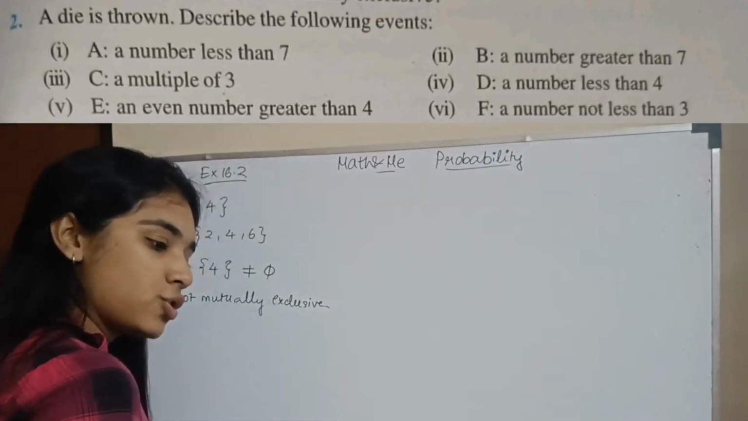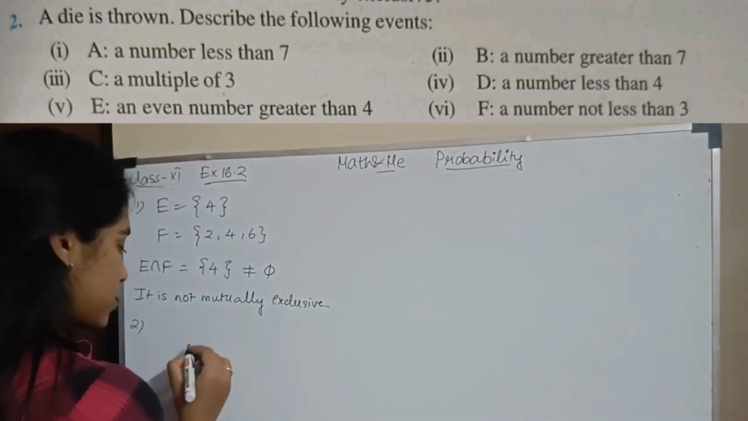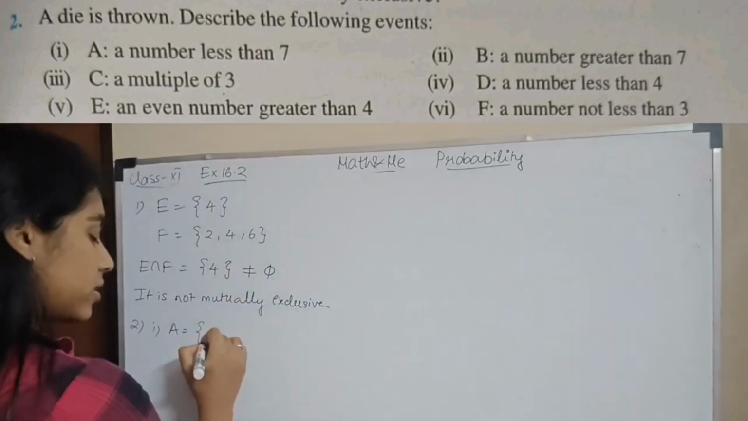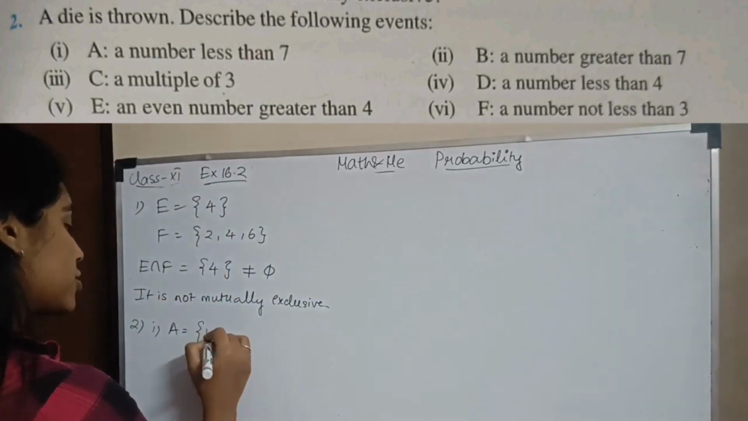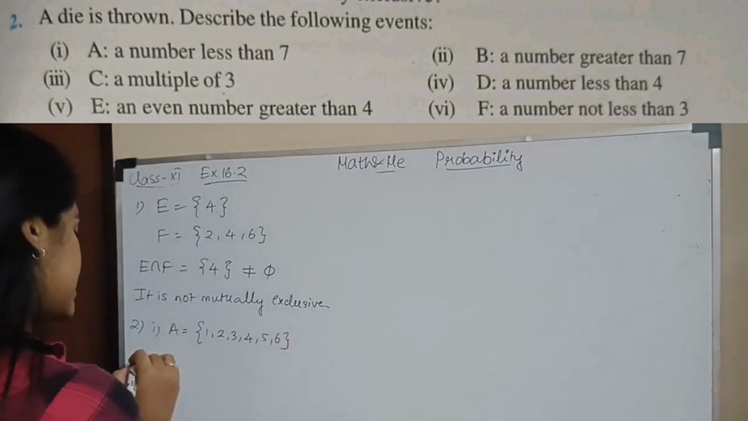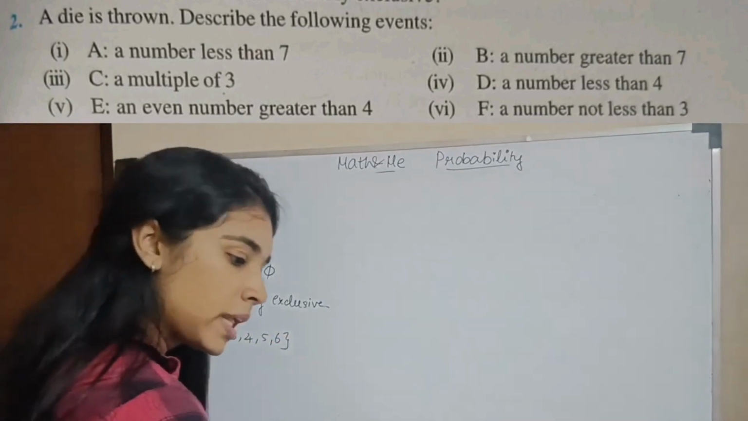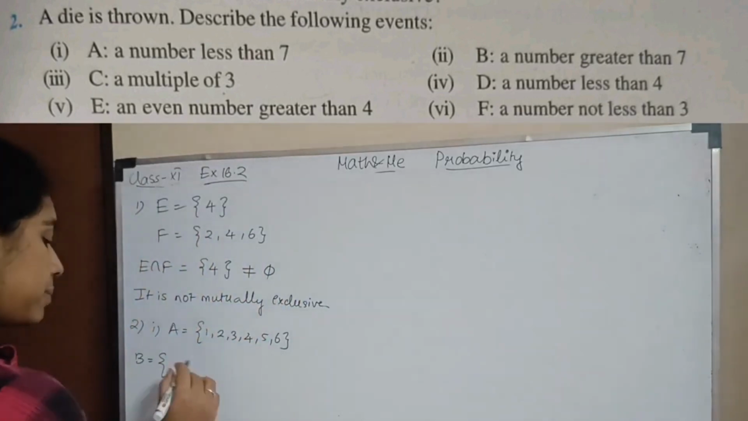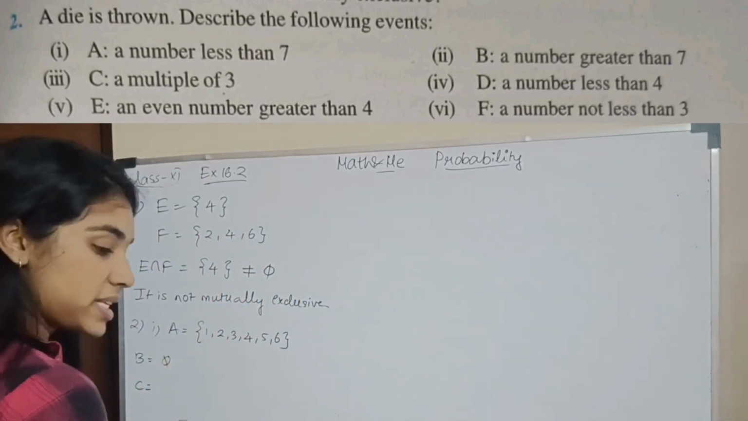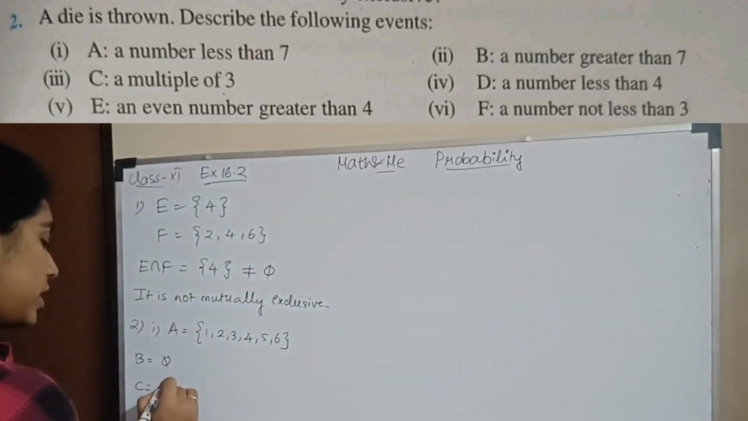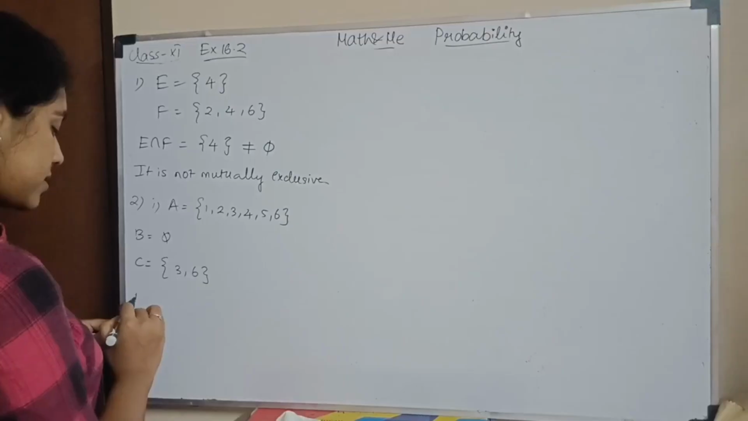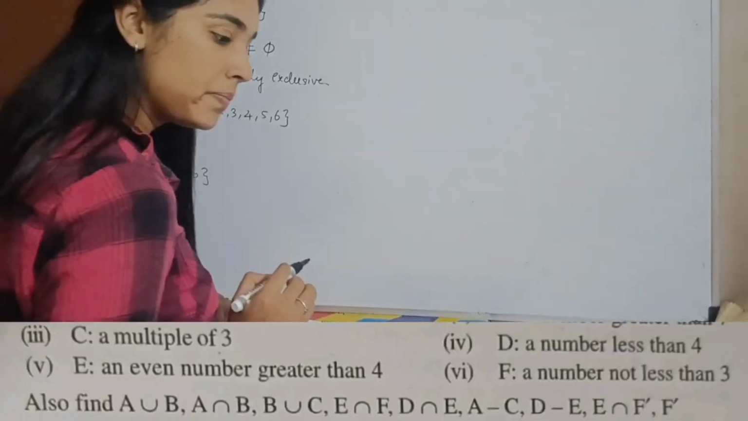Second question. A die is thrown. Describe the following events. First one, A: a number less than 7. You're rolling a die, so you have everything, 1, 2, 3, 4, 5, 6. This is A. What is my B? A number greater than 7. It is a null set; you don't have anything. What is my C? A multiple of 3. Out of 1 to 6, the multiples of 3 are 3 and 6.